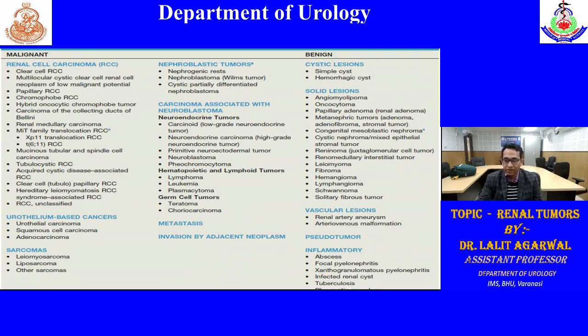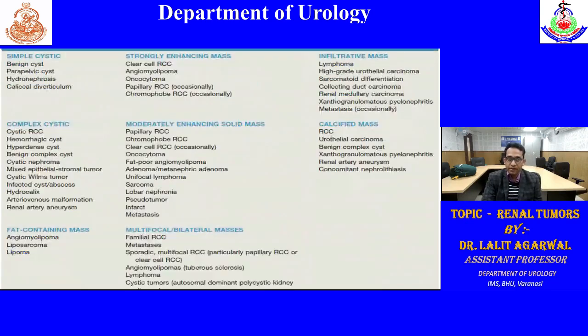There can be vascular lesions, like renal artery aneurysm or AV malformation, pseudotumors, and inflammatory tumors, including abscess, focal pyelonephritis, xanthogranulomatous pyelonephritis, and tuberculosis. Cysts, as I already told you, we classify as simple or complex.